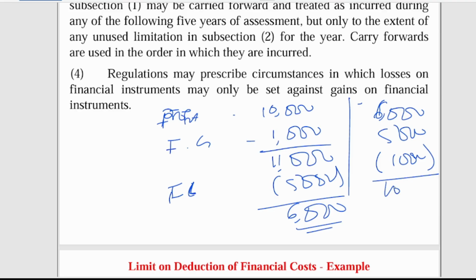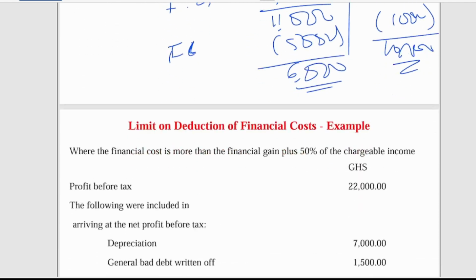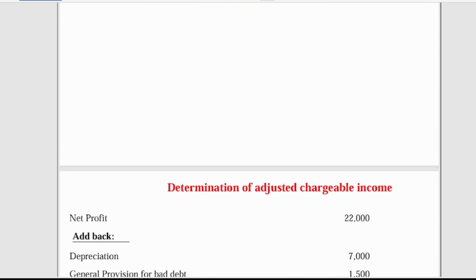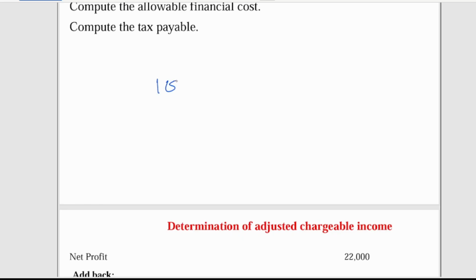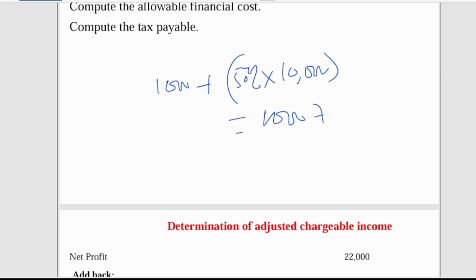As 10,000. Now after adjusting to this 10,000, the law says the limit is going to be the financial gain, which is 1,000, plus 50% of the chargeable income. So take your calculator, 50% times 10,000. You're going to get 5,000.